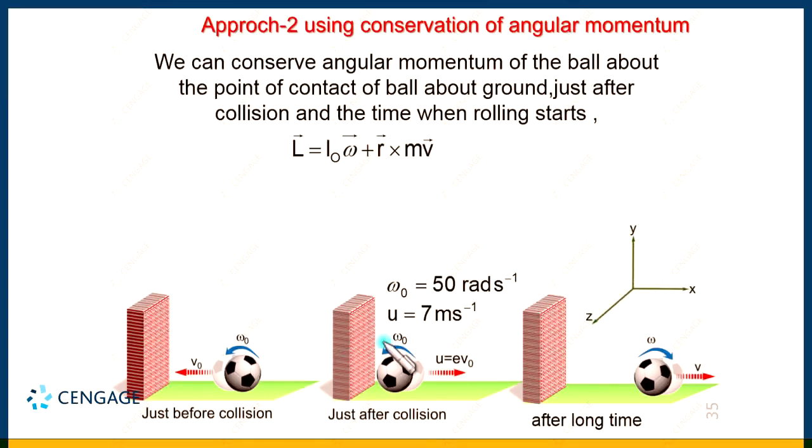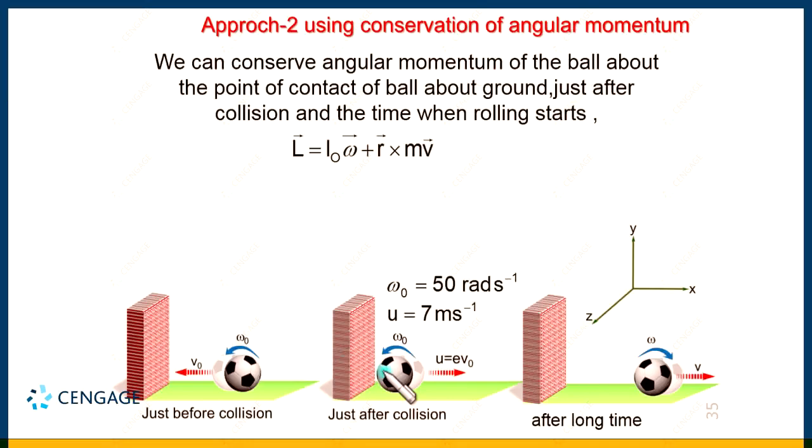Now, angular momentum just after collision about any point on the ground. Let us take this point. You can follow the position of the tip of my pen. This should be equal to I naught multiplied by omega naught. And you know this omega naught rotation sense is anti-clockwise.